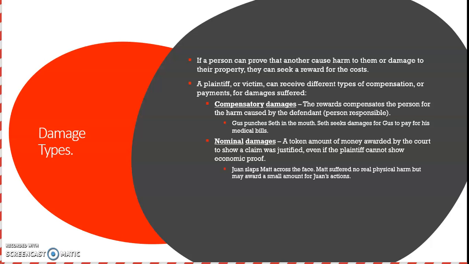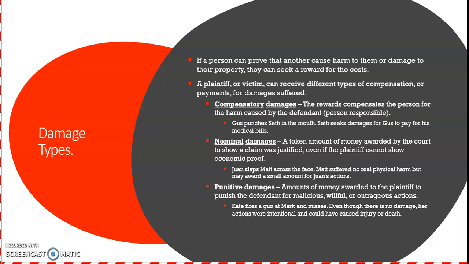Another type of reward could be nominal damages. This is a token amount of money awarded by the court to show a claim was justified, even if the plaintiff cannot show economic proof. So maybe there's not a lot of severe damage or pain or suffering, but the person is still seeking some type of payment for the action. Okay? Example here: Juan slaps Matt across the face. Matt suffered no real physical harm, but the court may award a small amount for Juan's actions. And then the last one here is punitive damages.